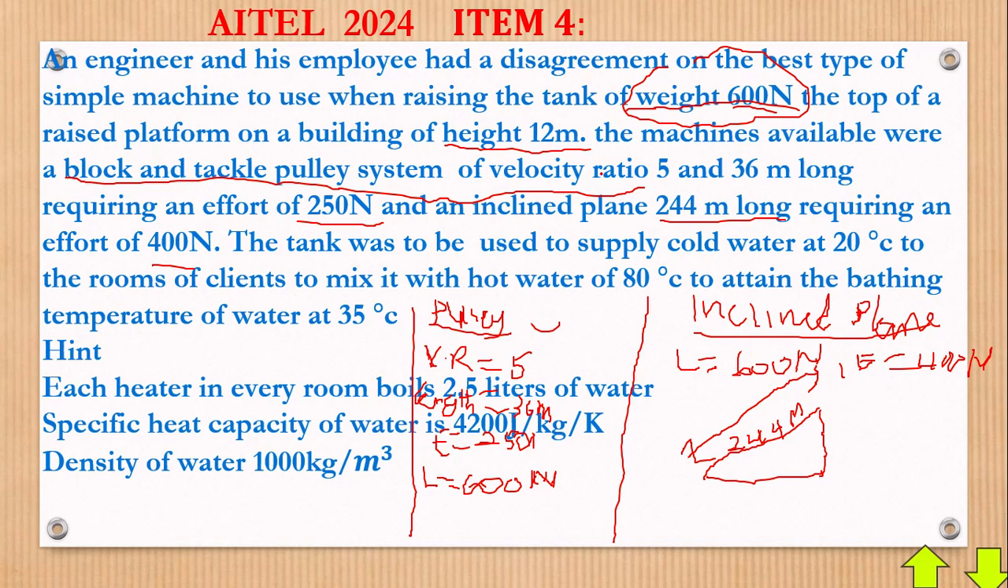Now remember, they want to carry a body up to how much? They want to raise the platform on a building of height 12 meters. If they want to carry it up to there, then even the inclined plane must be of that height. The height of the point where they want to put the load must be equal to the height of the inclined plane, like we have drawn. So here it is also 12 meters.